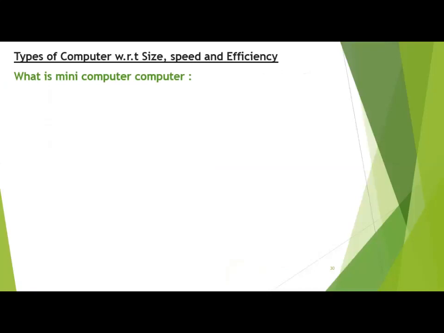Students, remember the environment of a mini computer and a mainframe is similar. The only difference is capacity: its size, its speed and efficiency. So a mainframe computer is better than a mini computer in size, speed and efficiency.